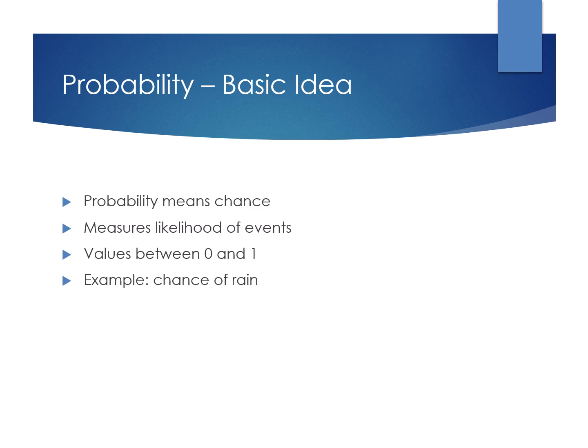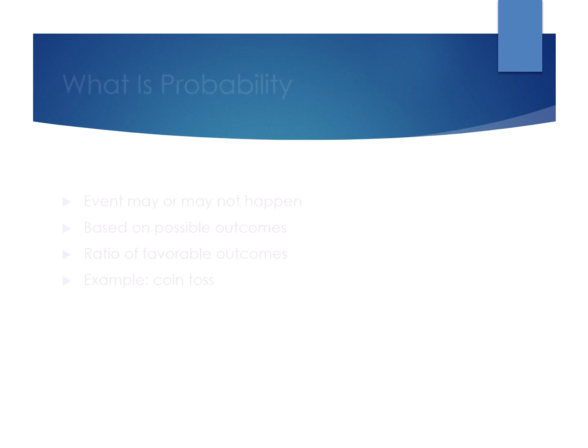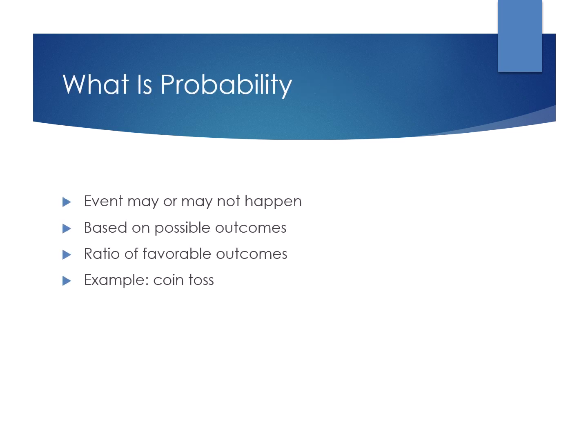Probability of it will rain. What is probability? Probability means the chance that an event will happen. An event may happen or not happen. Probability is based on possible outcomes. We usually calculate it as a ratio. For example, when we toss a coin, there are two possible outcomes.